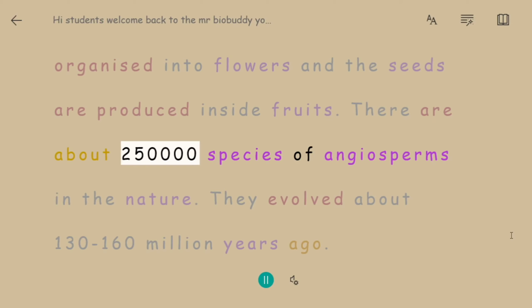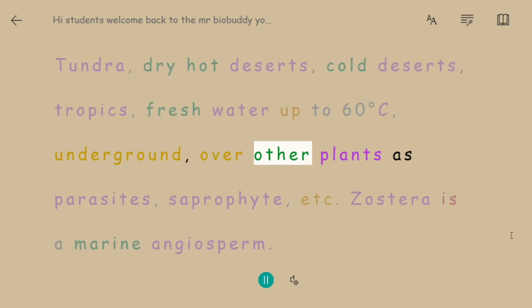Habitat. Angiosperms are found in a wide range of habitats, from land up to 6,000 m in the Himalayas, Antarctica and tundra, dry hot deserts, cold deserts, tropics, fresh water up to 60 degrees Celsius, underground, and over other plants as parasites, saprophytes, etc. Zostera is a marine angiosperm.